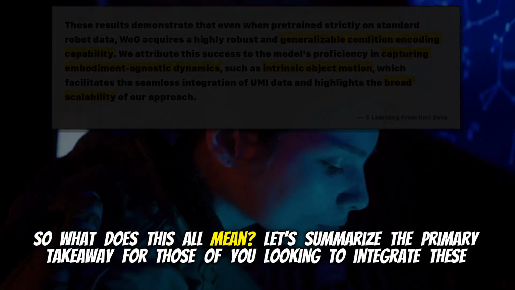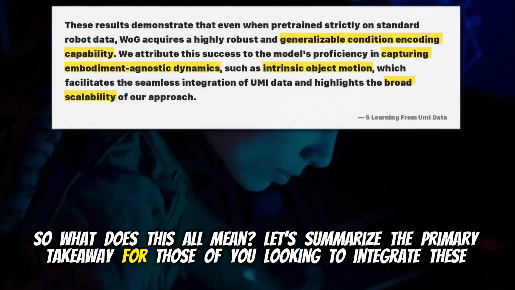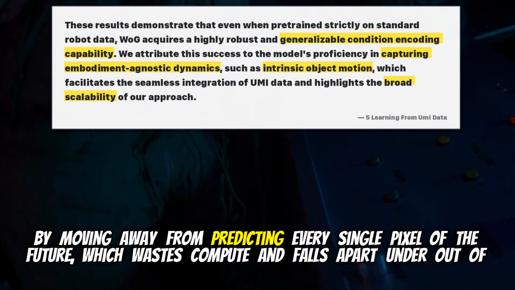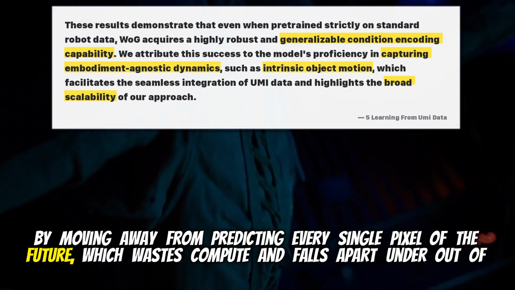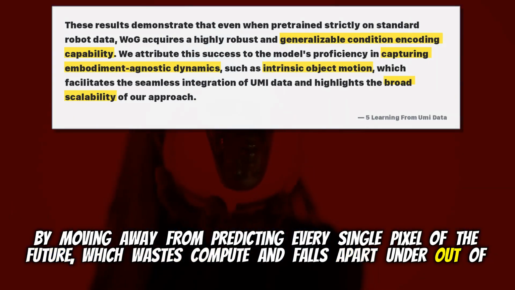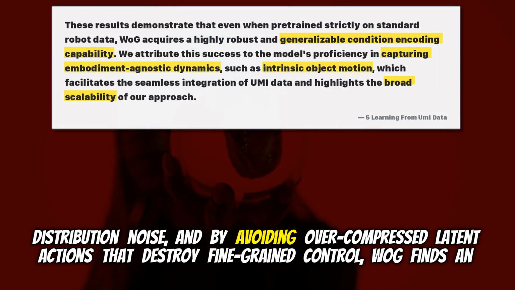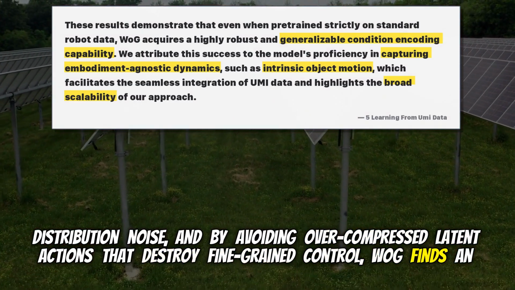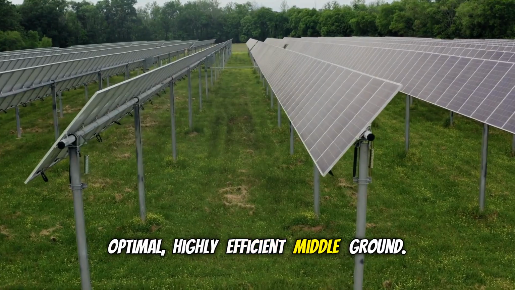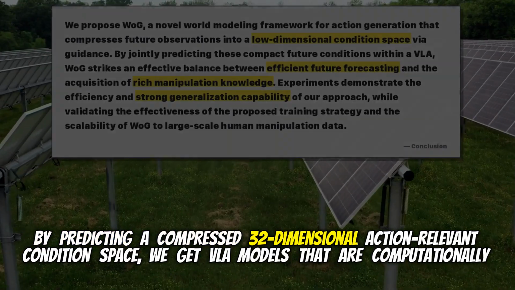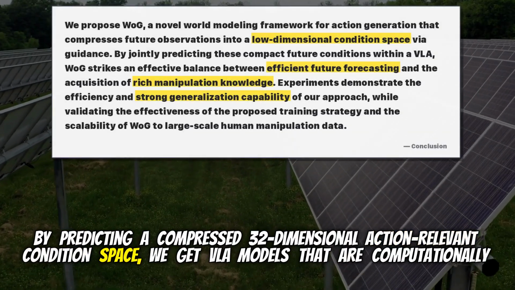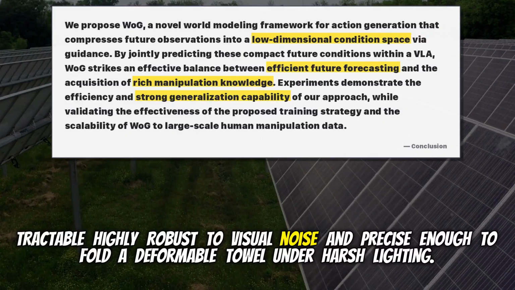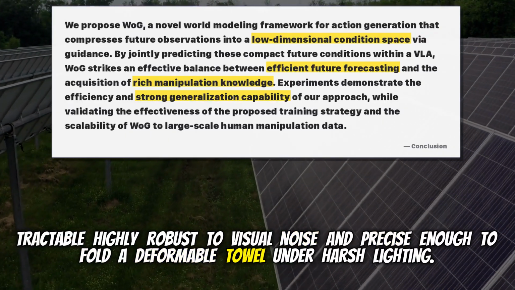So what does this all mean? Let's summarize the primary takeaway for those of you looking to integrate these concepts into your own architectures. By moving away from predicting every single pixel of the future, which wastes compute and falls apart under out-of-distribution noise, and by avoiding over-compressed latent actions that destroy fine-grained control, WOG finds an optimal, highly efficient middle ground. By predicting a compressed, 32-dimensional action-relevant condition space, we get VLA models that are computationally tractable, highly robust to visual noise, and precise enough to fold a deformable towel under harsh lighting.